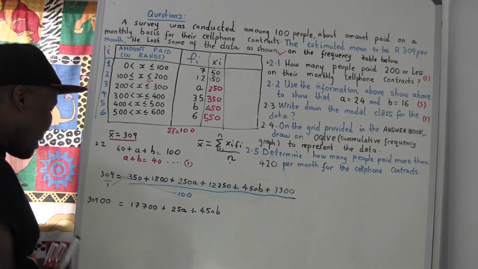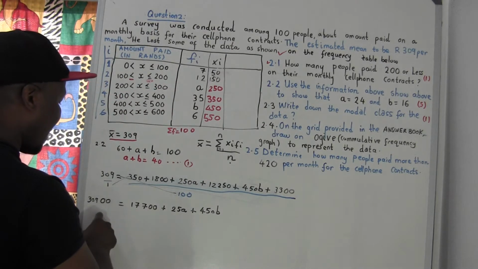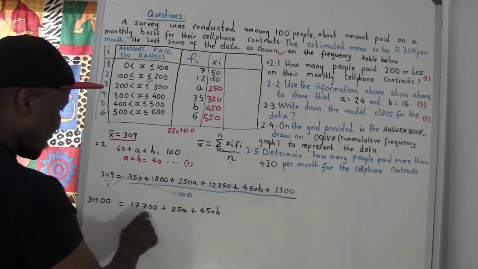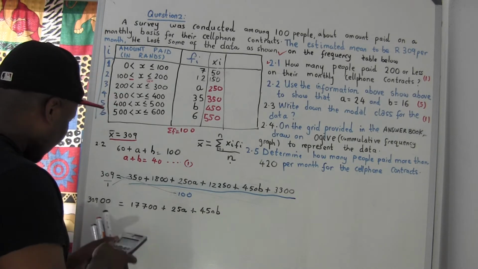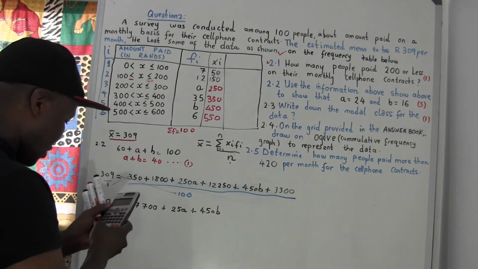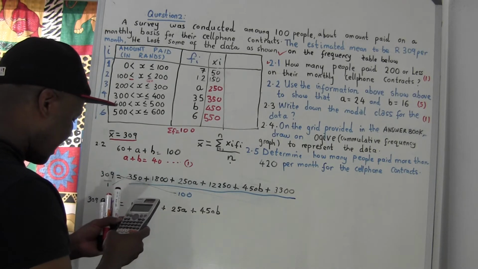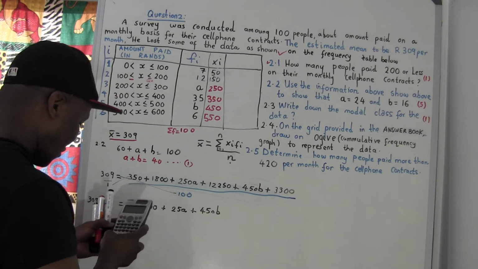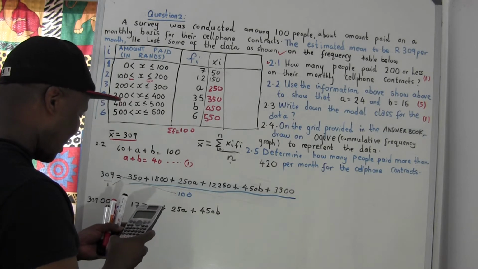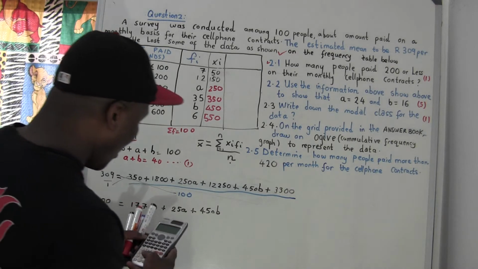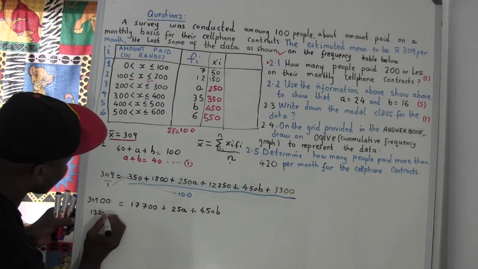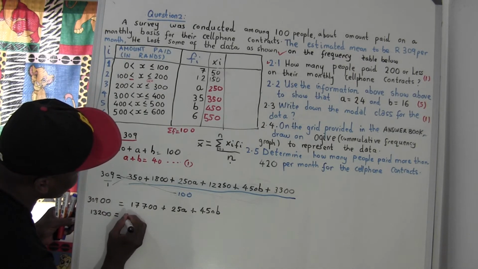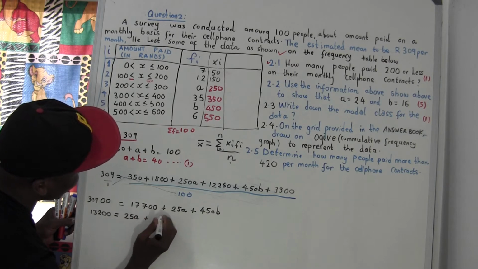So now from there, I'll take this one here to the back. So I'll say 30900 minus that one, 17700. Take this one over, so it's going to be 30900 minus 17700, which is 13200. Okay, so this is going to be 13200 equal to 25A plus 450B.